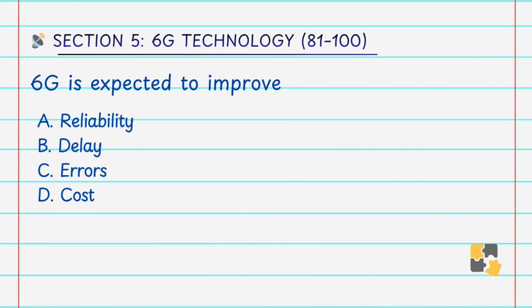6G is expected to improve A. reliability, B. delay, C. errors, D. cost. Answer is A. reliability. 6G will provide highly reliable communication.